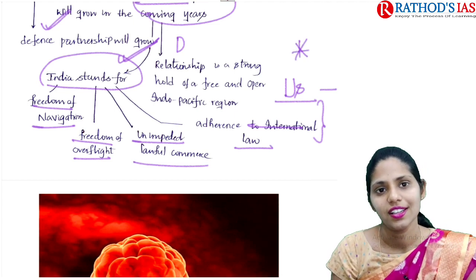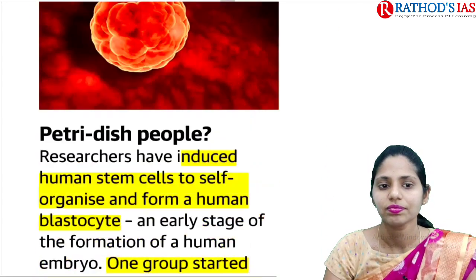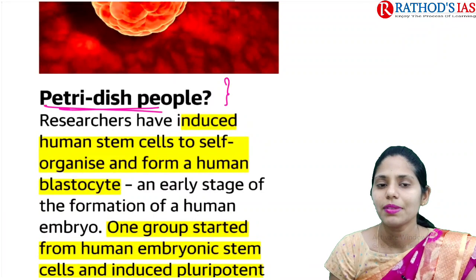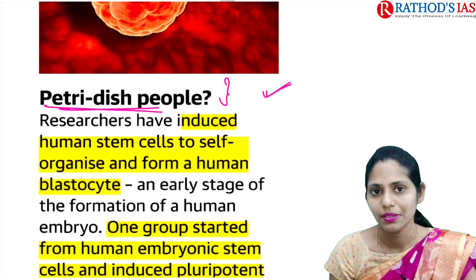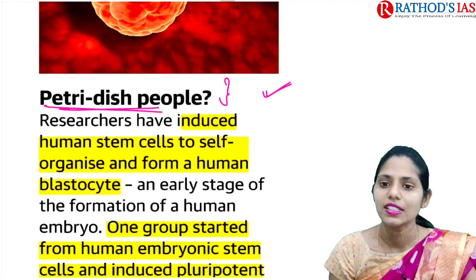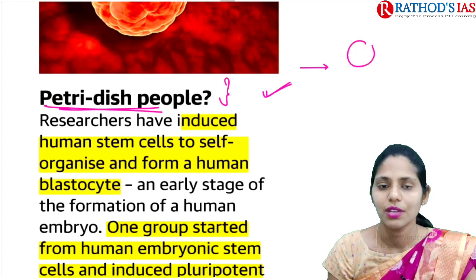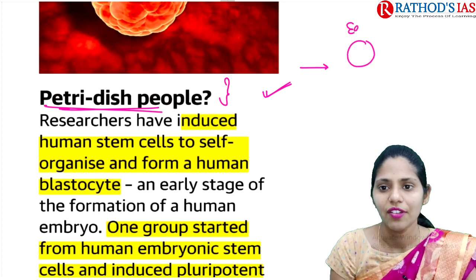I hope it is clear. And now let us see the next article. The title says Petri dish people. This article is mainly talking about recent research which was published. This research says something about the early formation of the embryo. So how is the embryo formed first? We have an egg, right?